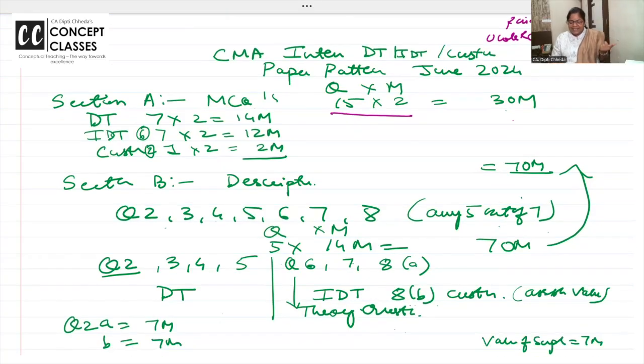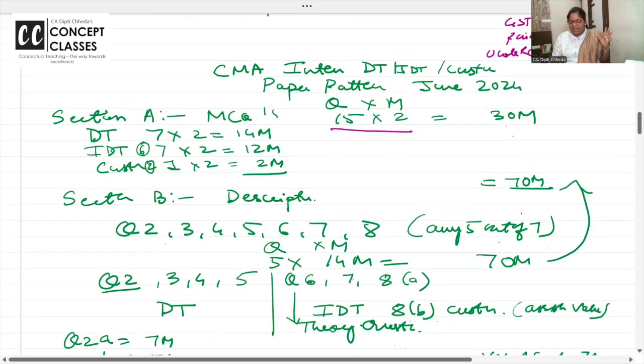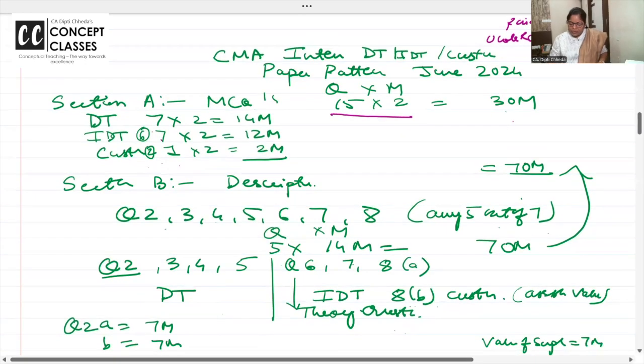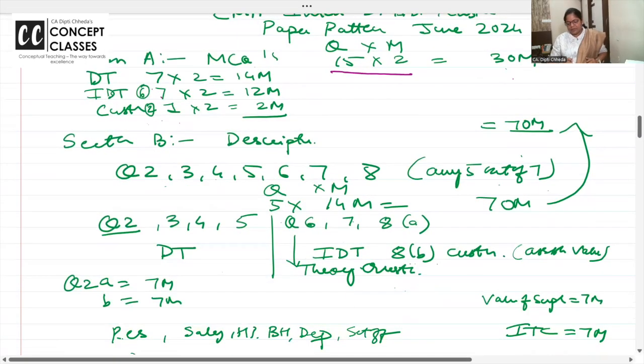Now see this, Section A has 7 MCQs, 14 marks each from DT, and 7 MCQs for IDT, sorry, 6, not 7. And customs has 1 MCQ. Sometimes customs is having 2 MCQs, then IDT will be 6 MCQs. Each MCQ you just have to answer in that separate sheet, the OMR sheet, which is given. So no need to write the description.